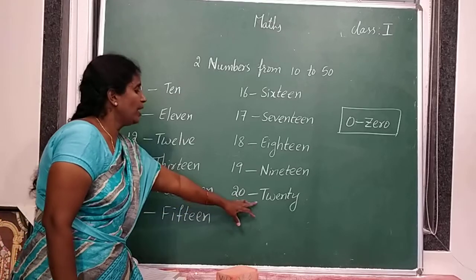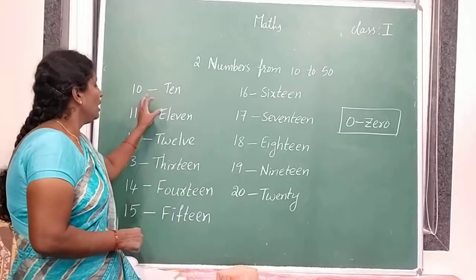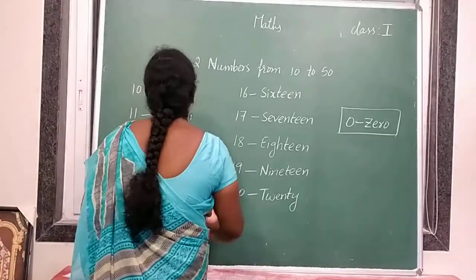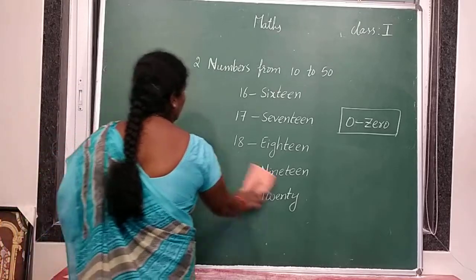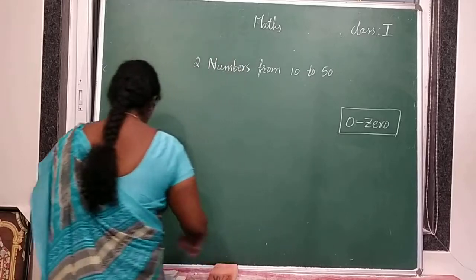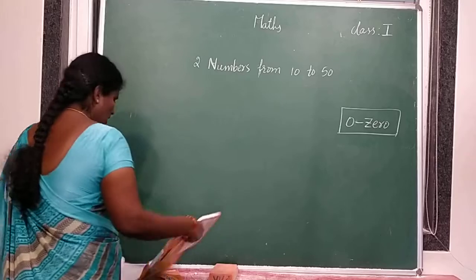Understood? So 20. Read 3-4 times. Okay? Learn 10 to 20 number names. Now, do you know how to write 21, 22 up to 30 number names? After 20. Next, turn the page.